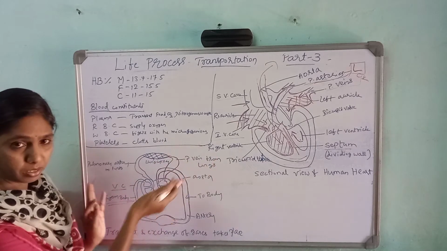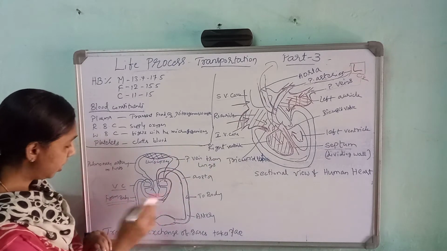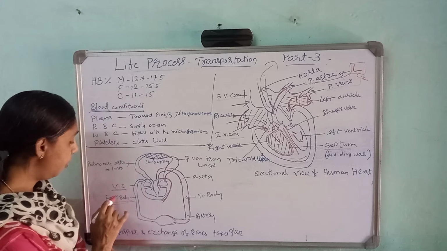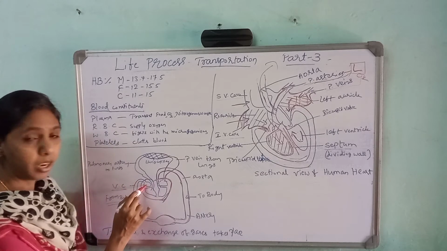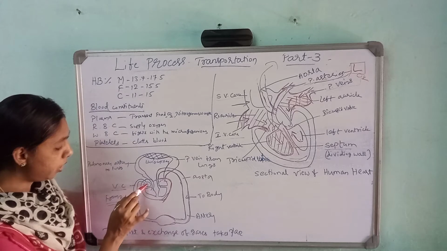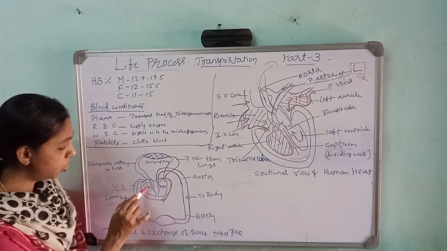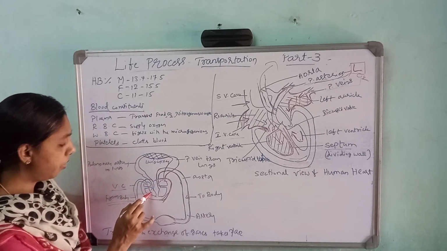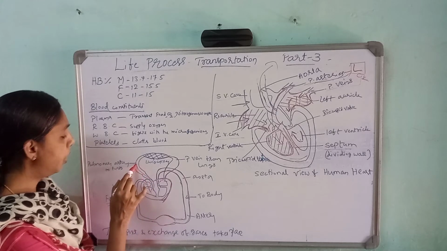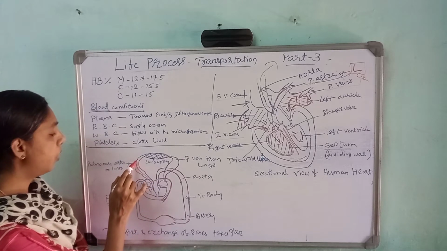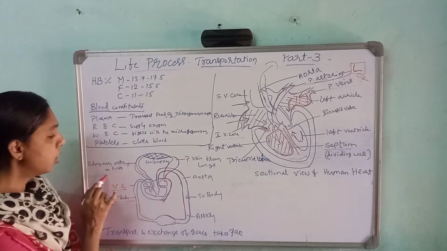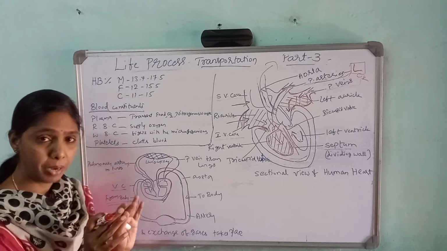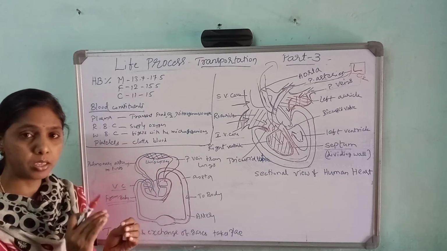I explained that only, same with the other diagram. So from the body, impure blood from all the parts of the body will be carried through the vena cava to the right auricle. When the right auricle contracts, the impure blood comes to the right ventricle. When the right ventricle contracts, it pushes the blood through the pulmonary artery to the lungs. In the lungs, with the help of the blood capillaries, it exchanges the carbon dioxide and oxygen.